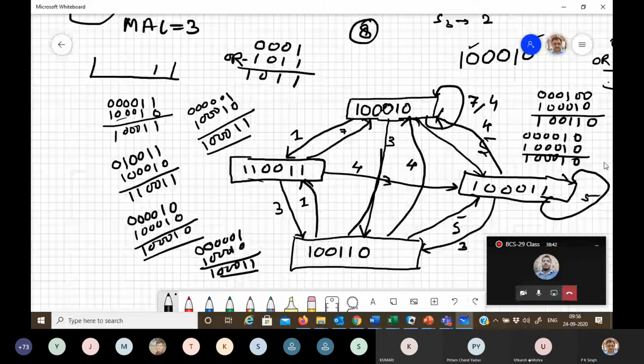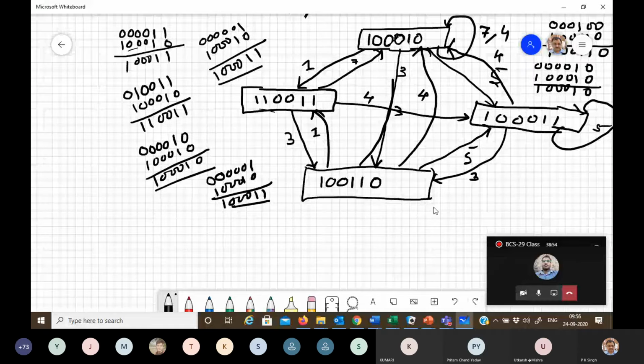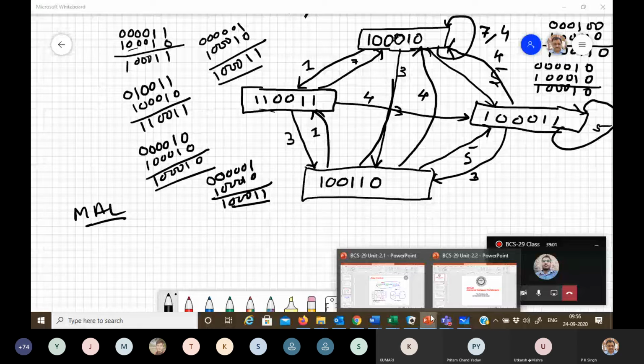Okay. Now we analyze this state diagram for MAL, minimum average latency.